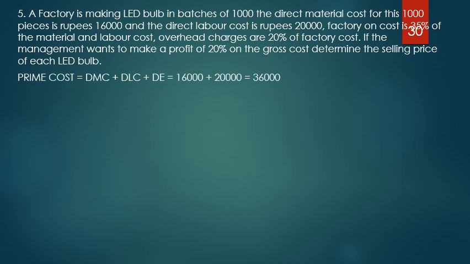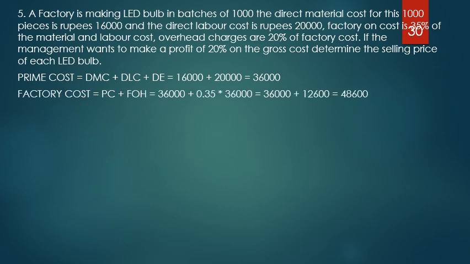Okay, let us see. Same procedure. First, calculate the prime cost. 16,000 plus 20,000 is equal to 36,000. Next comes the factory cost. Factory cost is prime cost plus factory overheads. Here they have given the factory overheads as 35% of the material and labor cost. So 35% of the material and labor cost, which adds up to 36,000. So 35% of 36,000 is 12,600. So totally it would be 48,600.